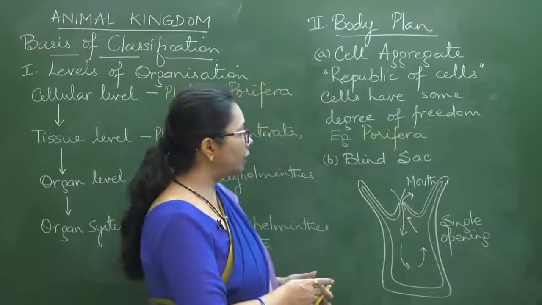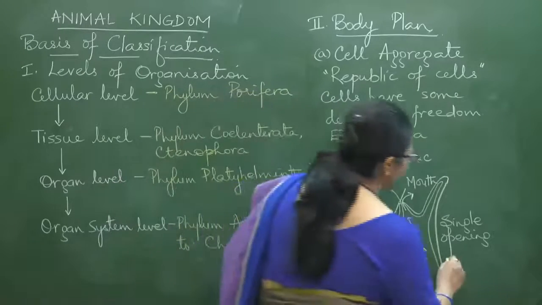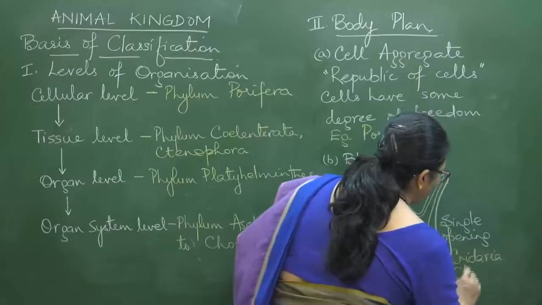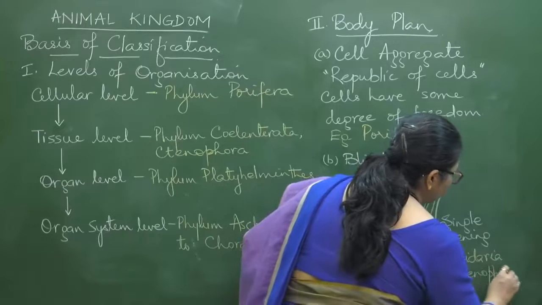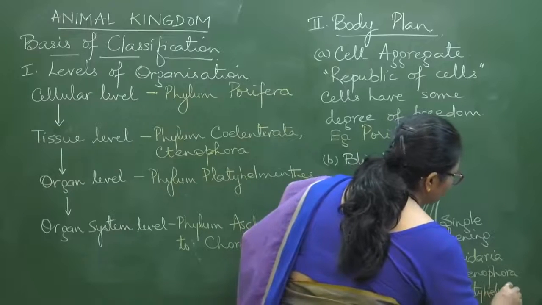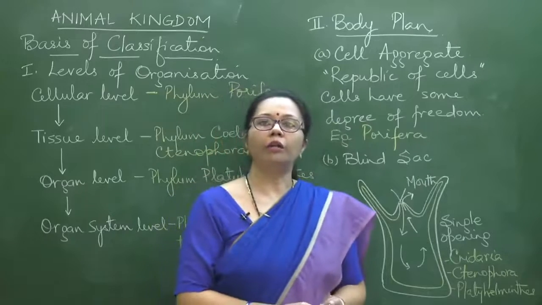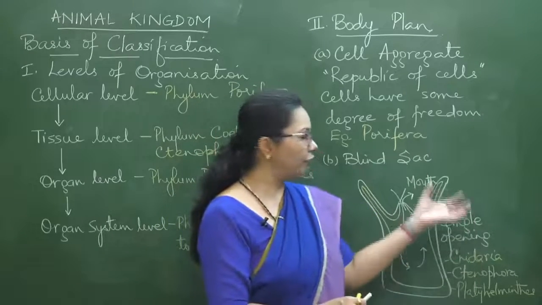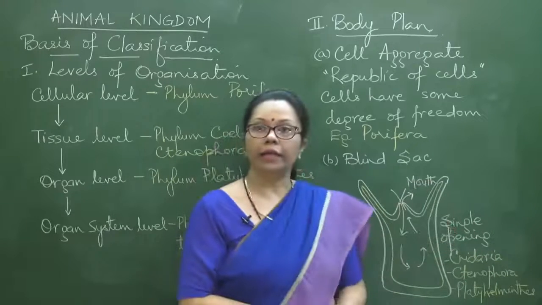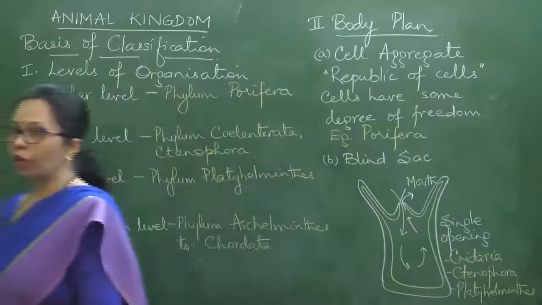Now, which phyla have the blind sac body plan? Here it is Cnidaria, Ctenophora and Platyhelminthes. So these are the three phyla which have the blind sac body plan. So by the time you can take it down, and let me check if anybody has sent any doubts.